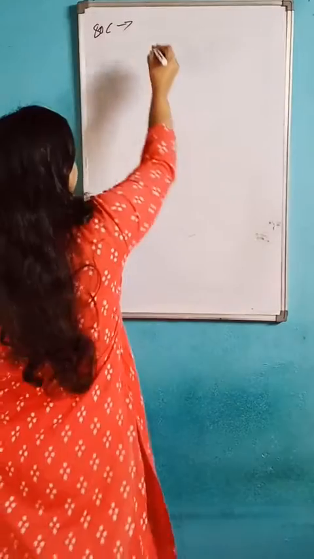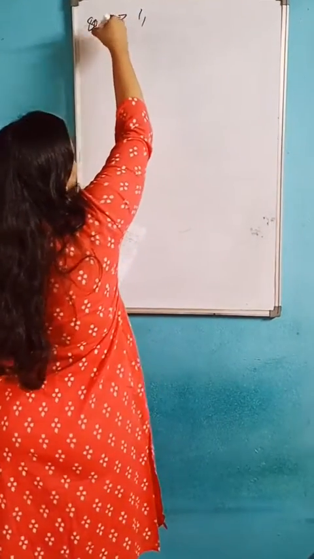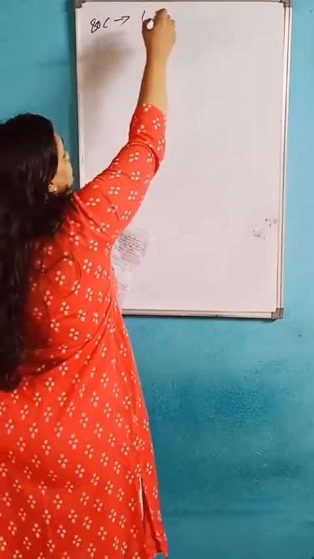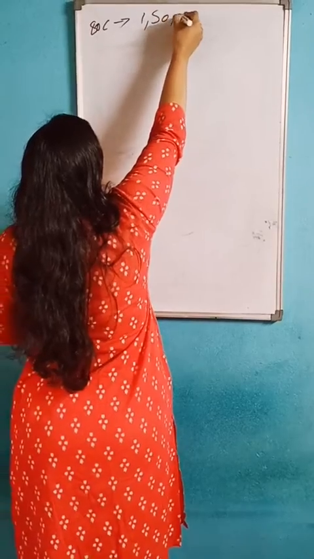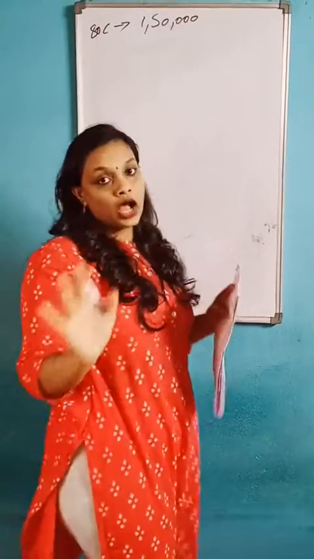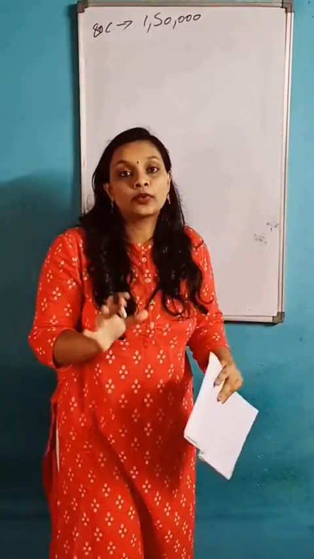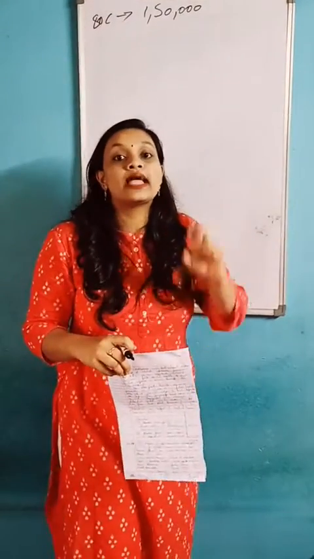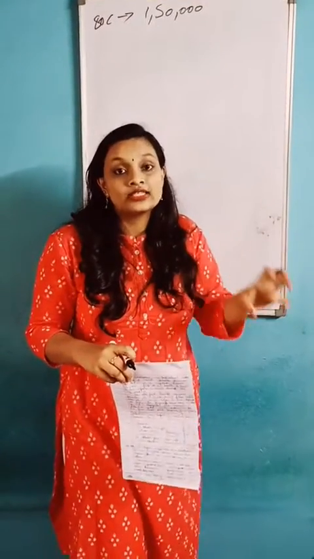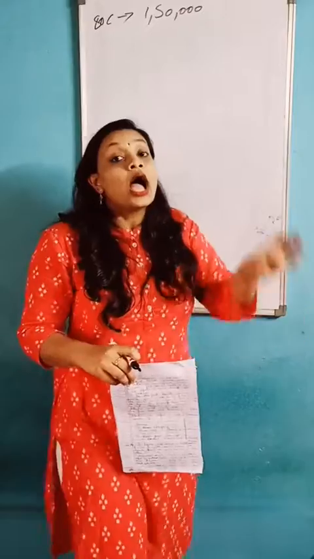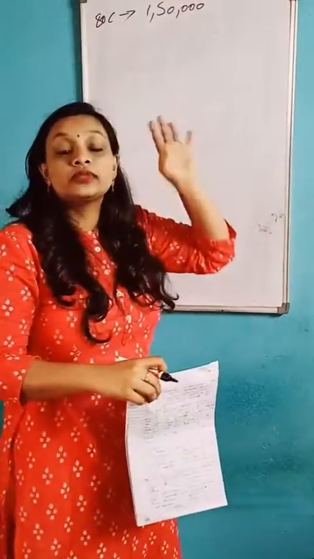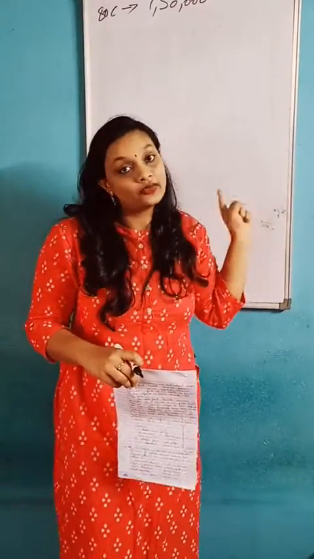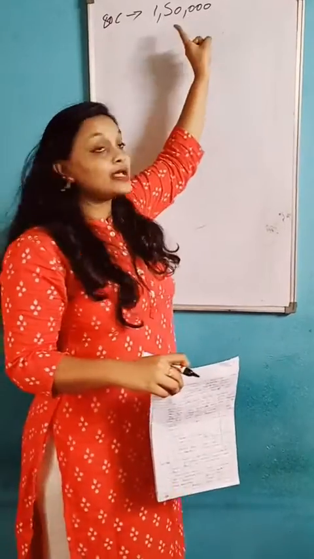So under 80C, the maximum amount is 1,50,000, and you should see the problem. If the problem says LIC premium is 30,000, and the maximum amount is 1,50,000, this is the maximum limit.